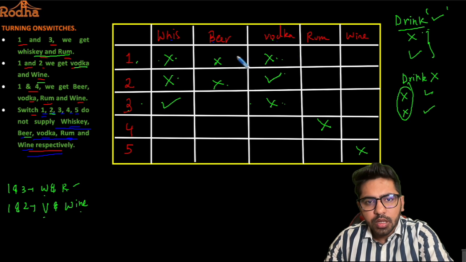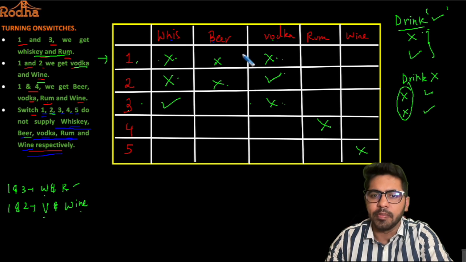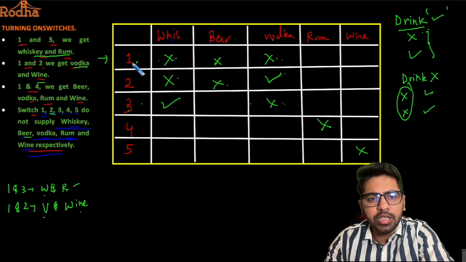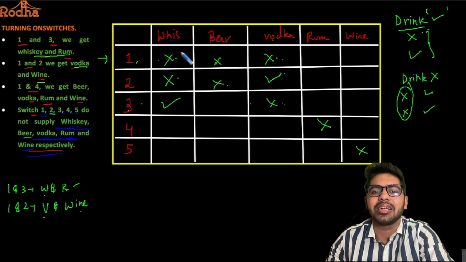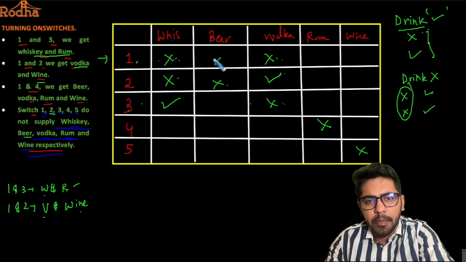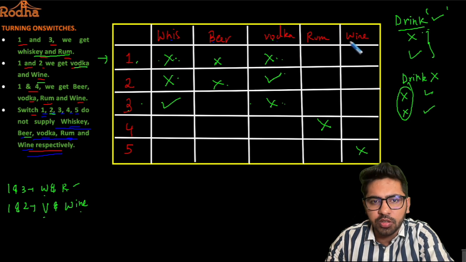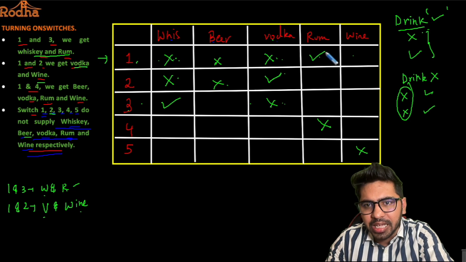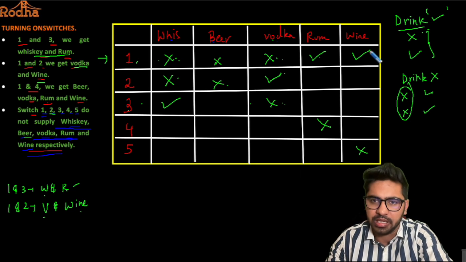Now, if you look at the first row, ठीक है, there are already 3 crosses placed here, right? And we know that every switch supplies exactly 2 drinks, ठीक है ना? तो यहाँ पे 3 क्रॉस आ गए, तो बची हुई 2 ड्रिंक्स तो स्विच 1 से सप्लाई होनी चाहिए, सो दैट आई डोंट वॉयलेट माई कंडीशन ऑफ दैट एवरी स्विच is supplying 2 different drinks, right? So this should be a tick and this should also be a tick here, ठीक है ना?